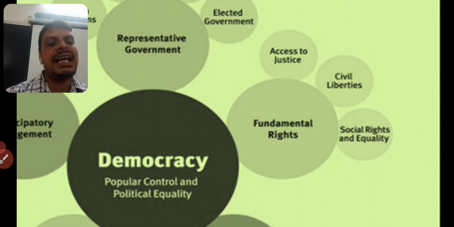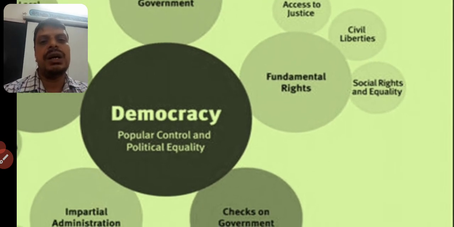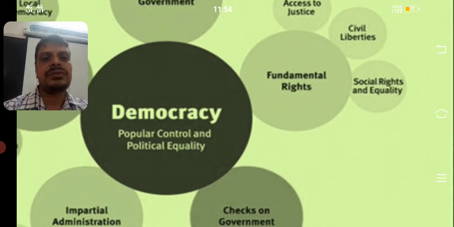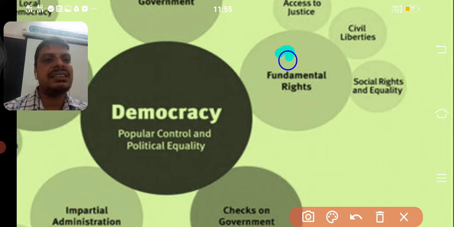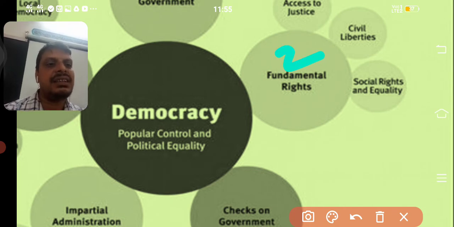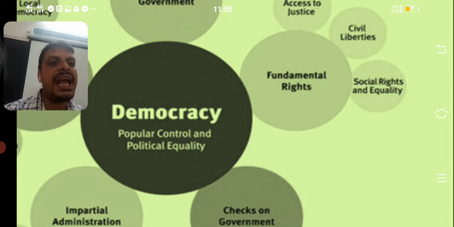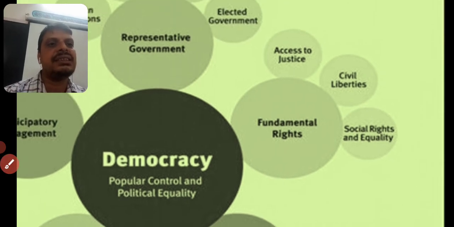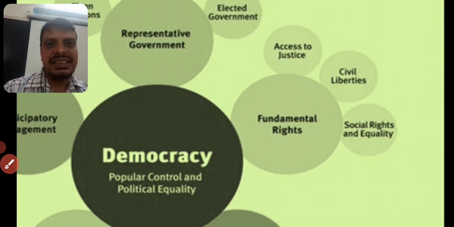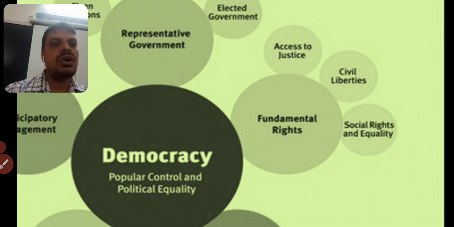Another important aspect, the second one here, is fundamental rights. We can enjoy fundamental rights in democracy. Access to justice: people can approach courts for justice. And civil liberties, that means freedom.